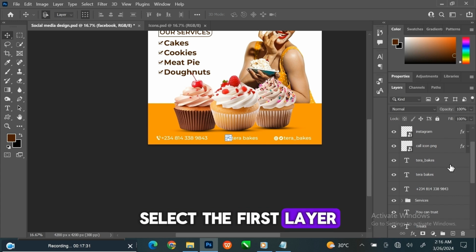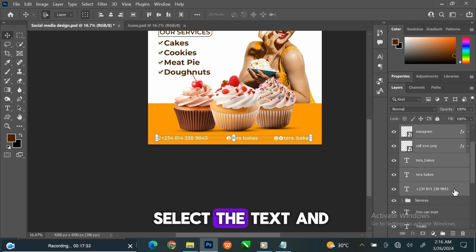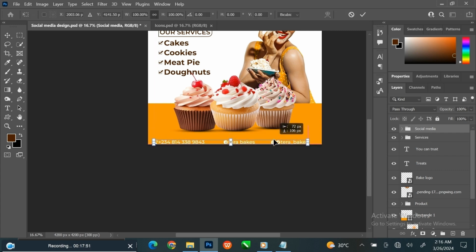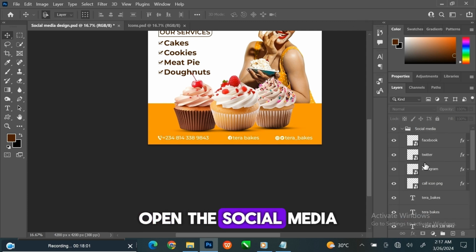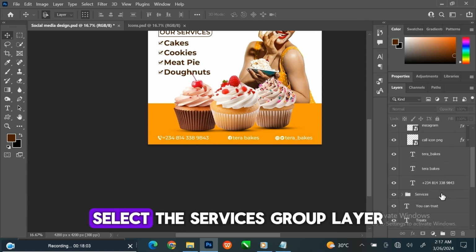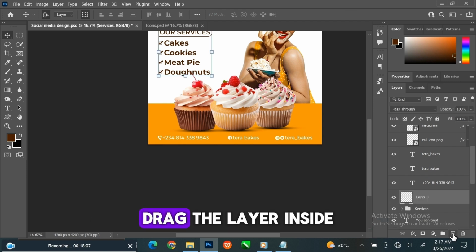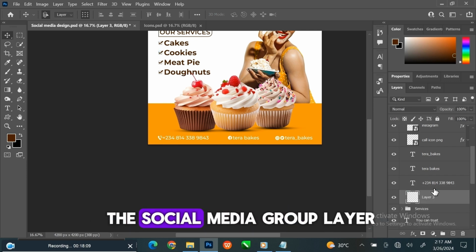Select the first layer. Hold the Shift key to select the text and the icon layers. Press Ctrl+G to group the layers. I am going to name the layer Social Media. Open the Social Media group layer. Select the Services group layer. Create a new layer. Drag the layer inside the Social Media group layer.